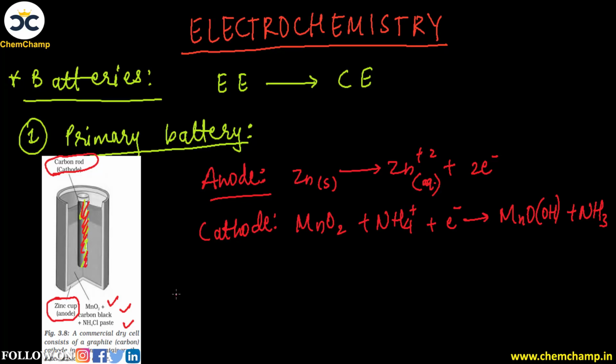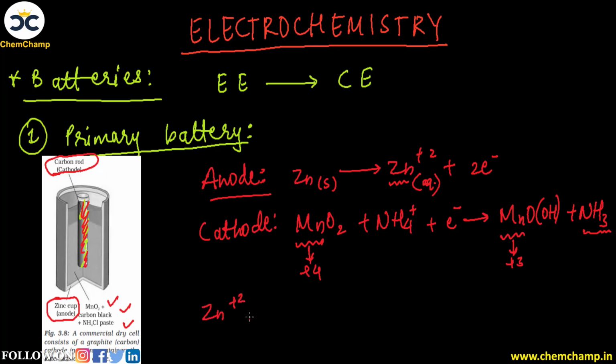Now here if you see, there are two important things that we can observe: that manganese on the left hand side is plus 4 and on the right hand side it has converted into plus 3 oxidation state. Okay, so this is the first observation. Then second is the ammonia which is present here, it will combine with the zinc which is produced from the anode, and then it will form a complex of the type Zn.